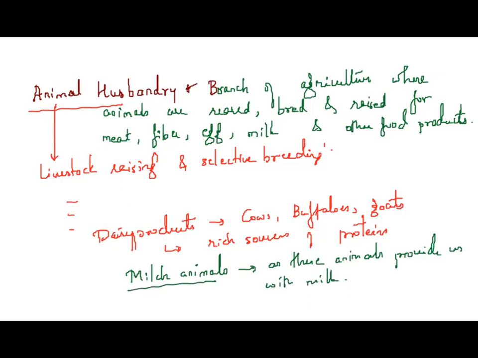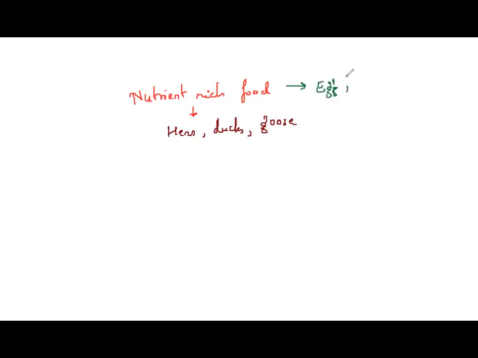We have another set of animals which provide us nutrient-rich food. What are those animals? Those animals are nothing but hens. Then we have ducks. Then we have geese, etc. These animals provide us nutrient-rich food. What is that nutrient-rich food they provide? They provide us with eggs, which are again rich sources of proteins, correct?